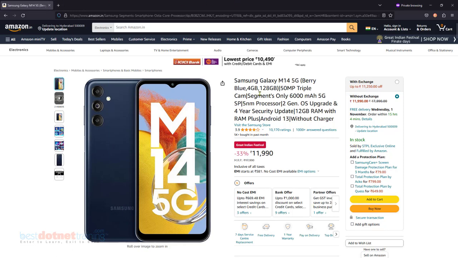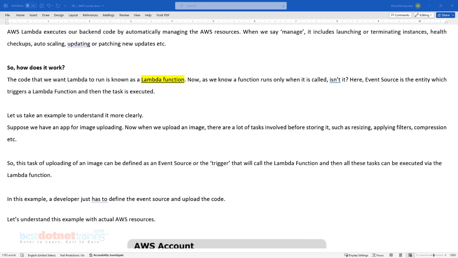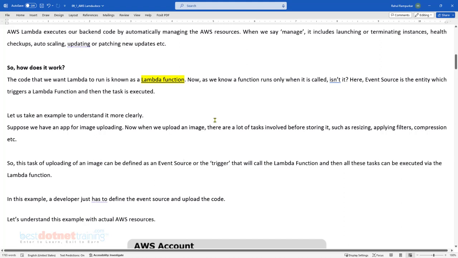This is where you start using the service called Lambda, only when you want to execute that code. It can be a few times in an hour to maybe 1,000 times in a day. This function is called when there is some event source, as I told you. In this example, we have an image uploading scenario.